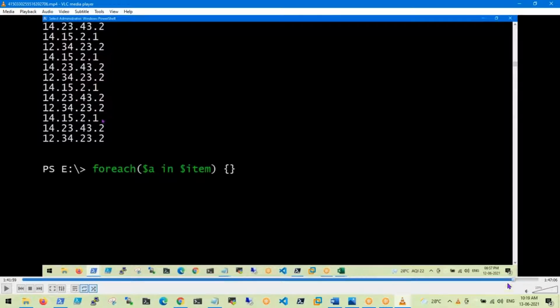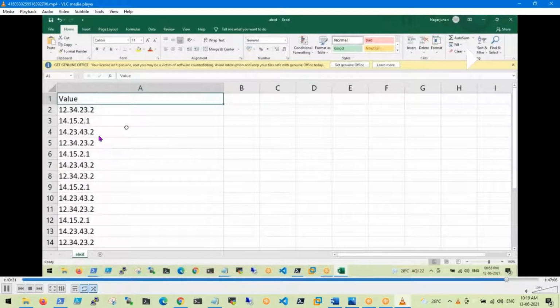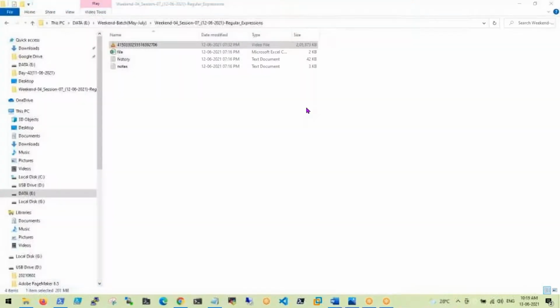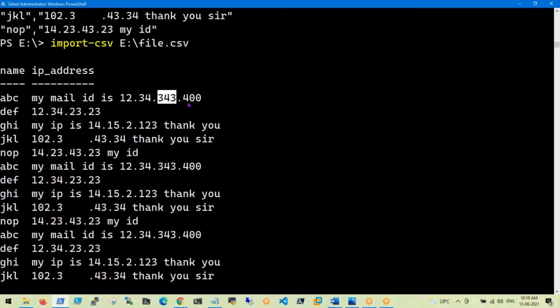See guys, from that complete set of IP addresses, we are filtering into one file. That is raw data, which is not in the proper format. For example, here 300 is there. It is not a valid one. Somewhere there is a non-standard format, where a field contains an IP address, and this is the end of that one. Here the starting part is valid, but the address is invalid. Why? Because here 343 and 400 are there.